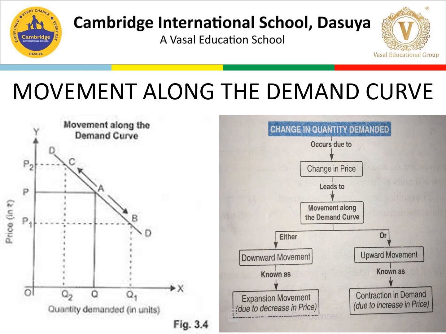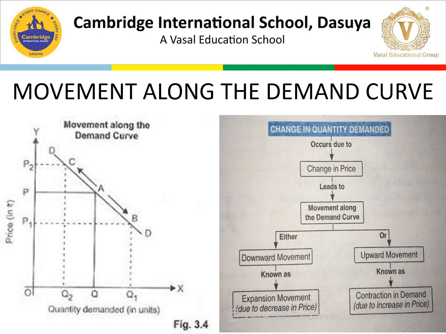Expansion occurs because of a decrease in price and contraction occurs because of an increase in price. So this flow chart can be used for making the difference between upward and downward movement.